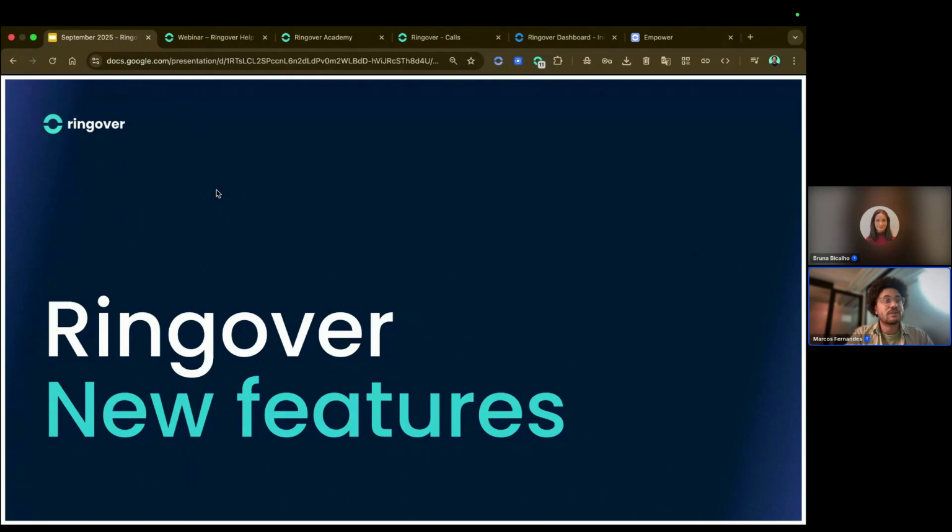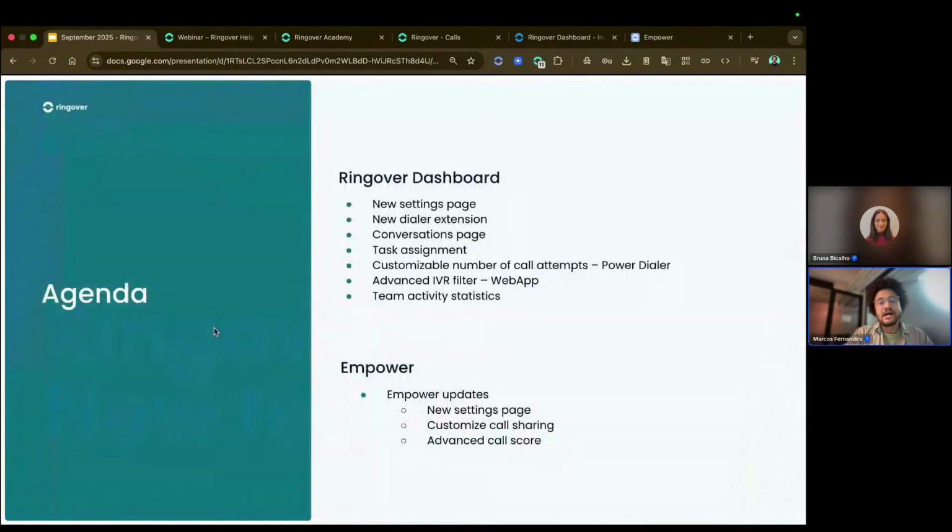So today we're going to see the Ringover new features. Let's see the agenda for today. Let me just share it with you guys. So today we're going to see the new settings page, which has been redesigned for your user experience, the new dialer extension that you can download in the Chrome store or in the store of the browser that you use. You have the conversations page as well.